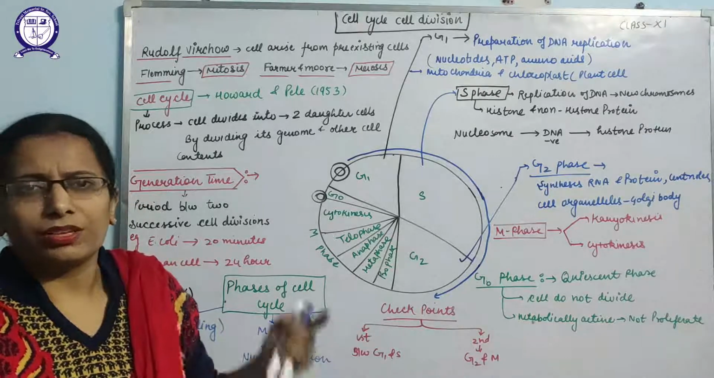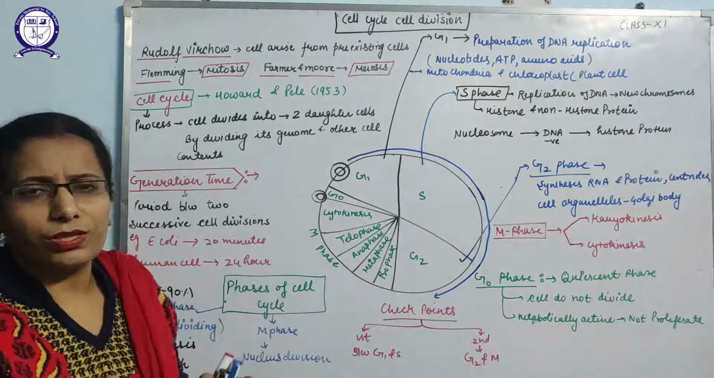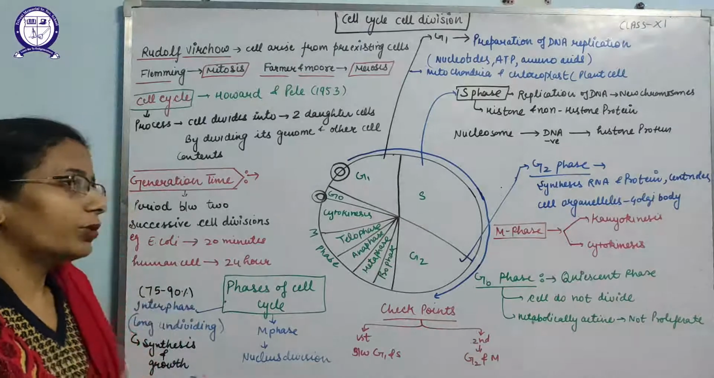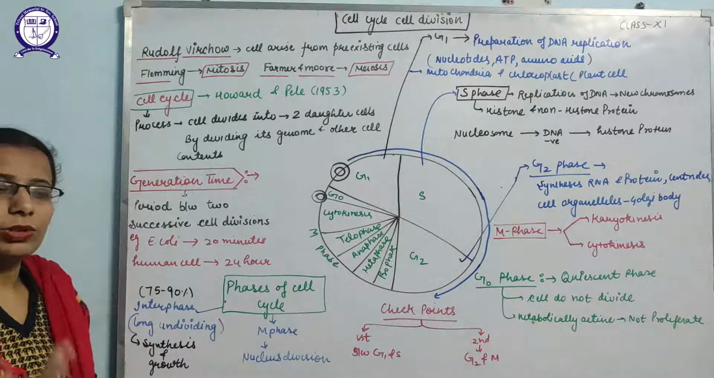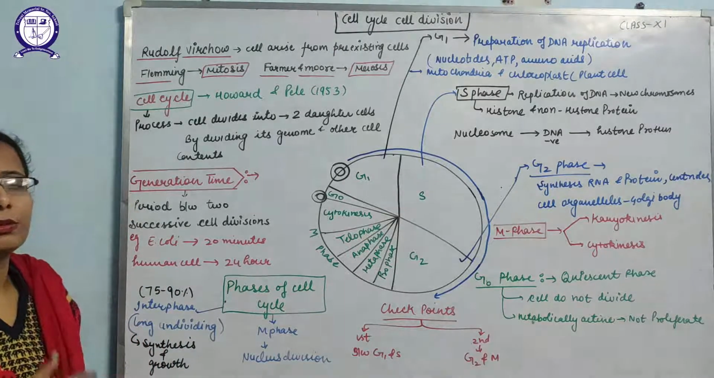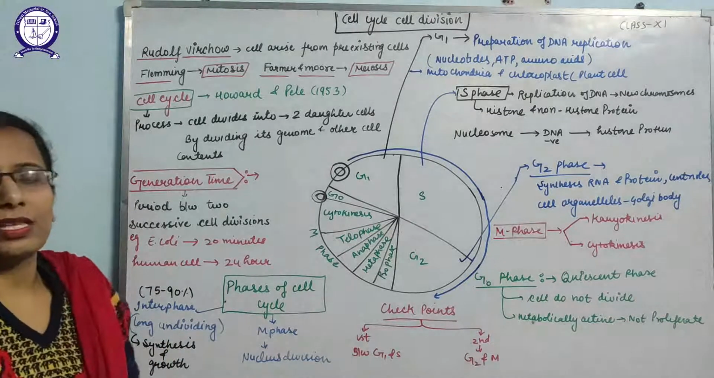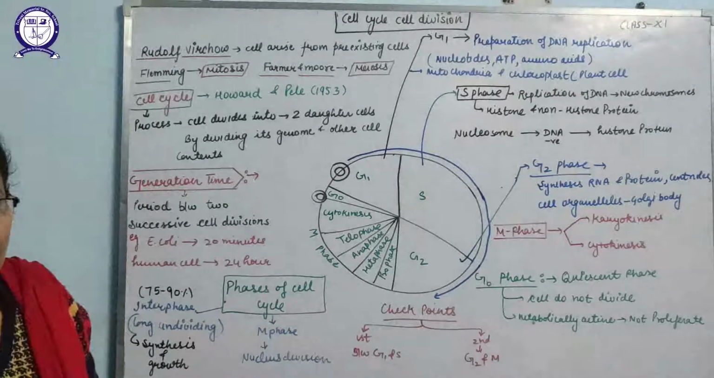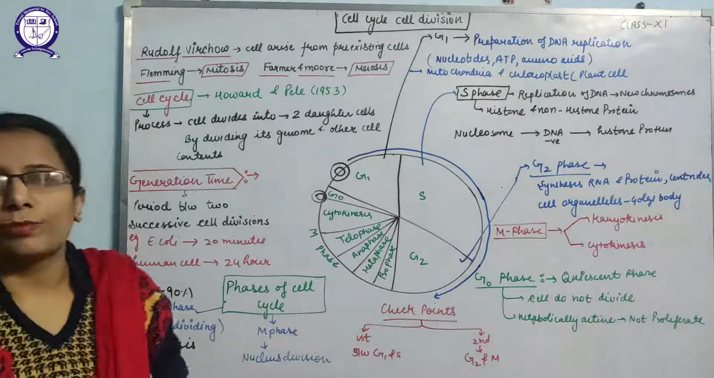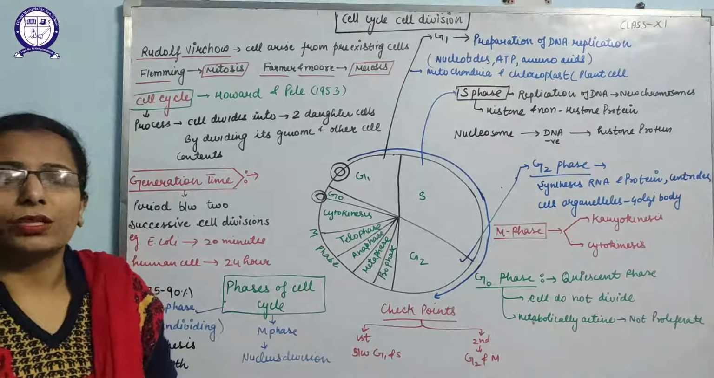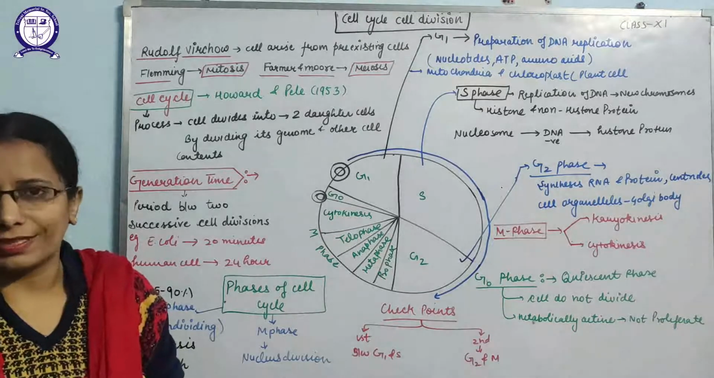It will depend upon the diversity. A huge amount of diversity is present on the earth, and according to that complexity is there, and according to that complexity the cell generation time also varies. For example, E. coli bacteria will take 20 minutes to multiply, while a human cell will take 24 hours to multiply itself.